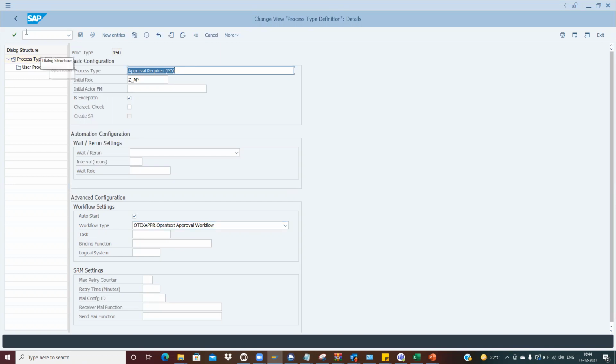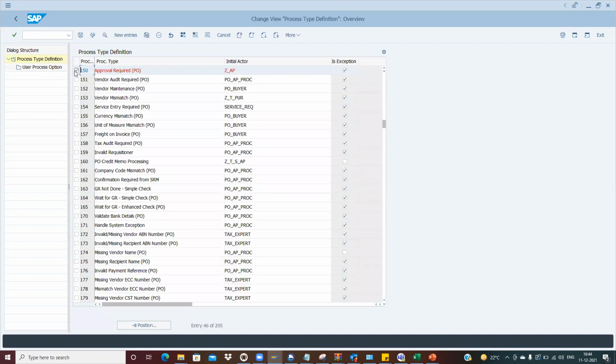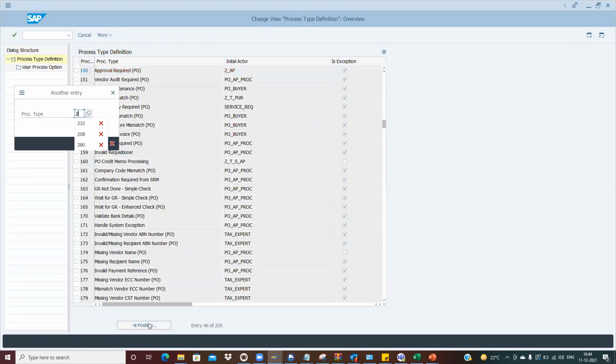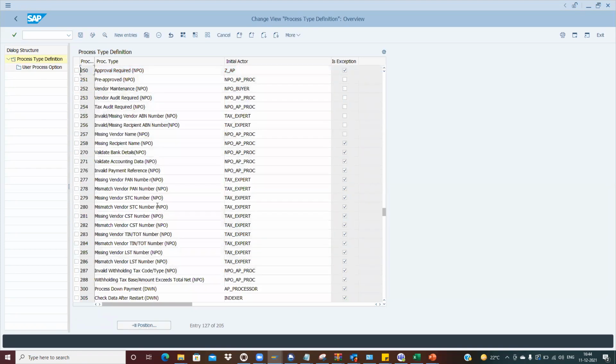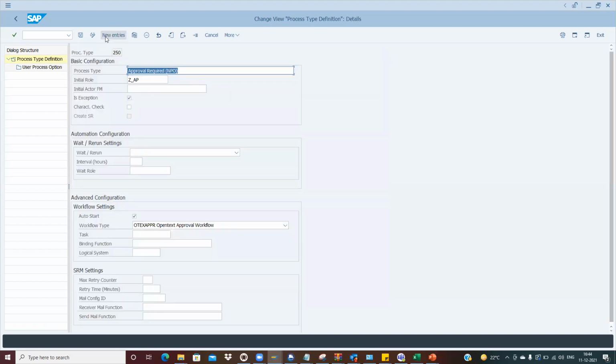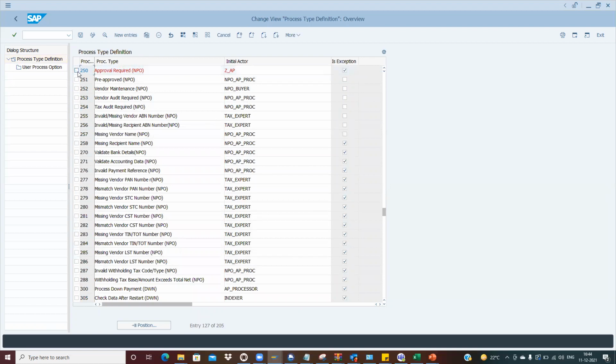We will always activate this wherever approval is required. This is PO approval required, process type 150. One series is for PO, and 250 is for non-PO. Is it mandatory to do that? Yes, it is mandatory to automatically start it. Otherwise your workflow will not start. The system will not find out automatically whether the workflow needs to be triggered or not.